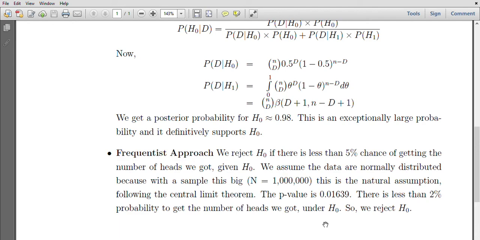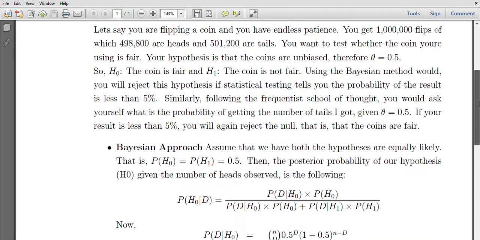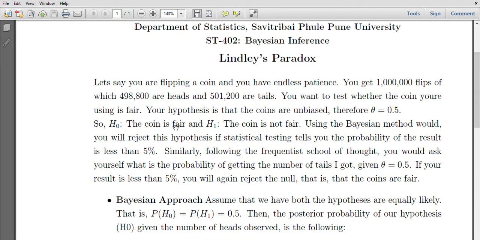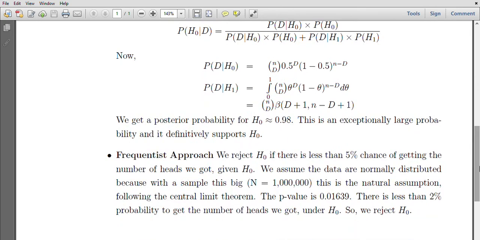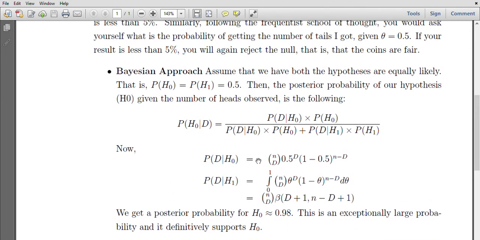So even though intuitively we do feel that we should have accepted the hypothesis of having a fair coin, we end up rejecting it if we apply the frequentist approach, whereas we take the right decision if we apply the Bayesian approach. So this is how Bayesian inference makes a difference when applied in an appropriate manner.